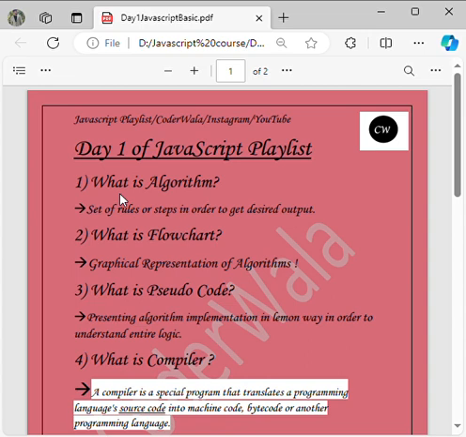Next thing is flowchart. The architect plan that we made for the home makes it very easy for us to understand the whole thing. So that is something called a flowchart. A flowchart is nothing but a graphical representation of an algorithm.